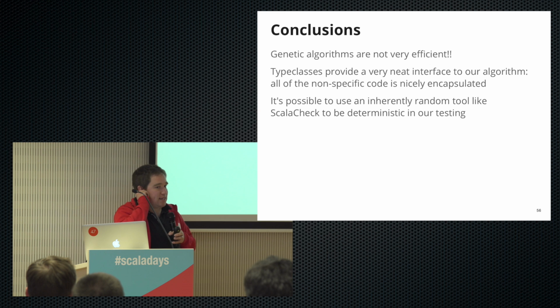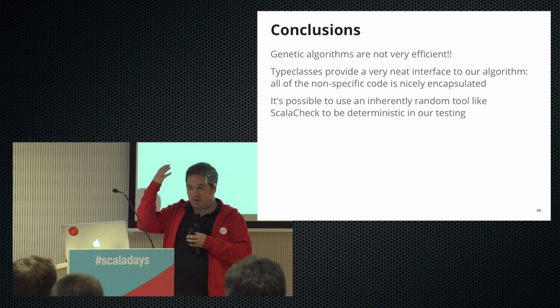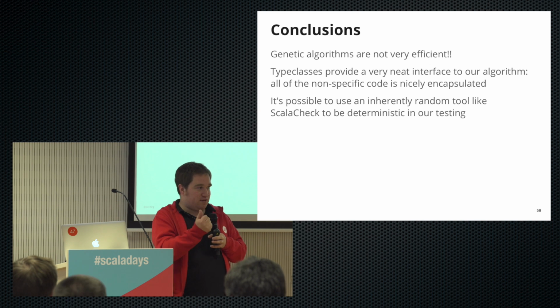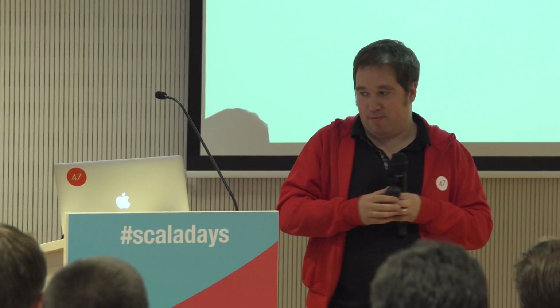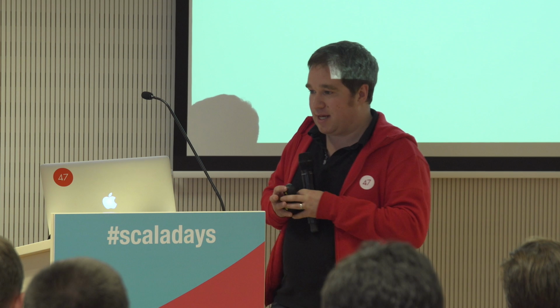But what has been nice here is that the type classes provided this really neat interface into our algorithm. Both of the things I showed there used the exact same algorithm, but all we did was change the fitness function and provided a way to convert from the binary string into our representation. And another little side effect of this project has been, although we're dealing in an inherently random situation, using another random tool works quite well as long as you have control. And it shows that you can be deterministic in what really is a kind of non-deterministic setting.